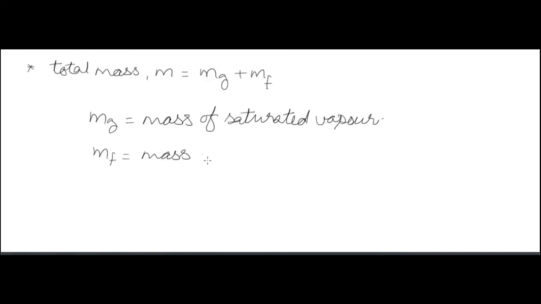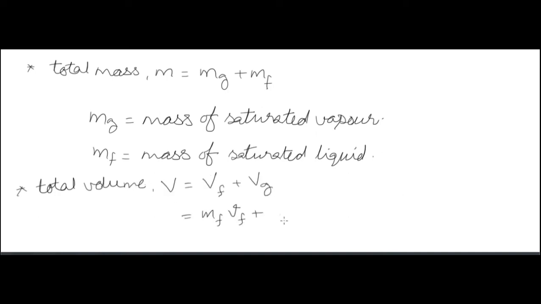Total volume V is equal to the volume of the saturated liquid plus the volume of the saturated vapor, which is equal to mf times vf plus mg times vg. Mf is the mass of the saturated liquid, vf is the specific volume of the liquid, and similarly mg is the mass of the saturated vapor and vg is the specific volume of the saturated vapor.